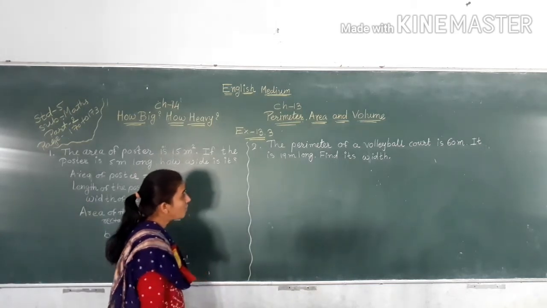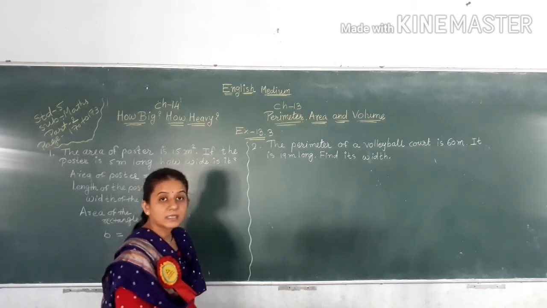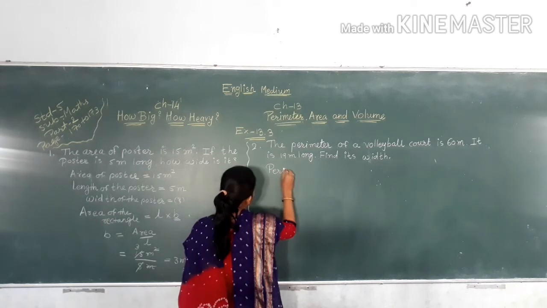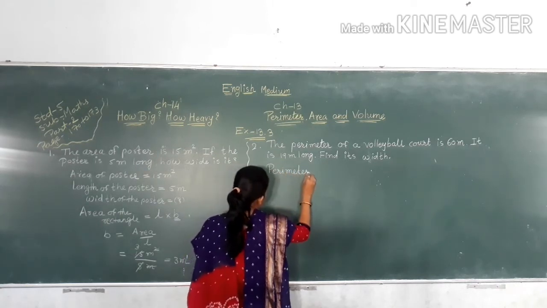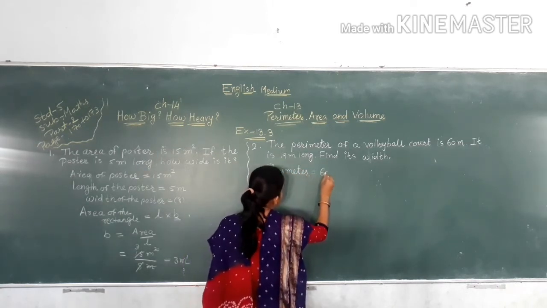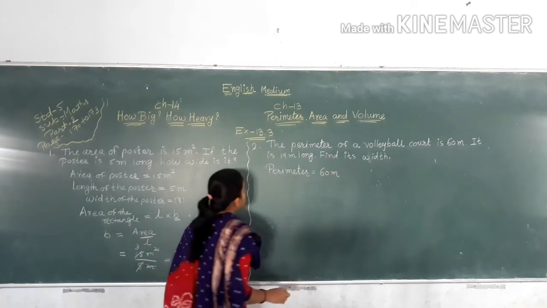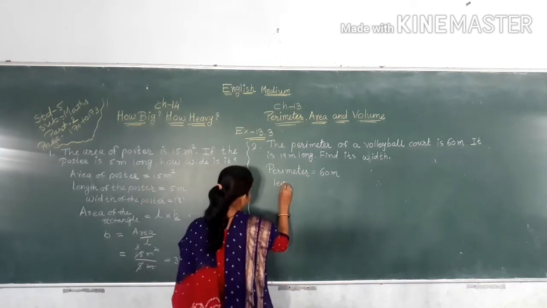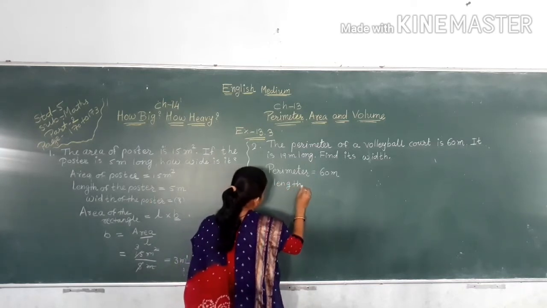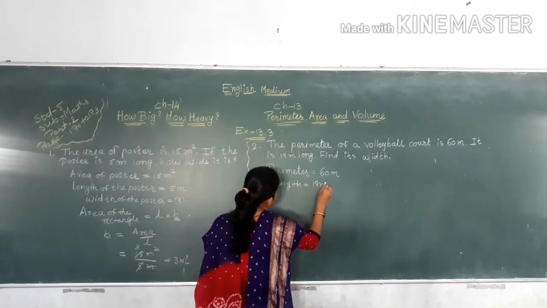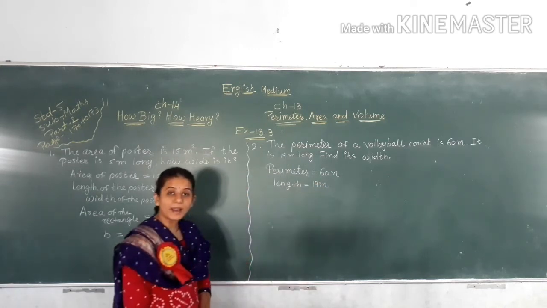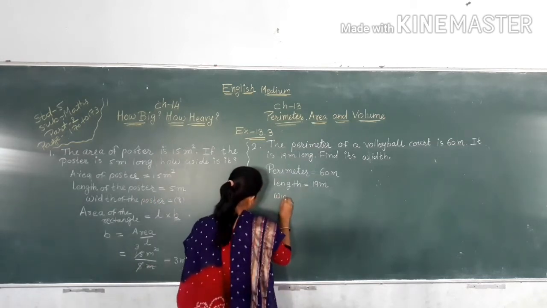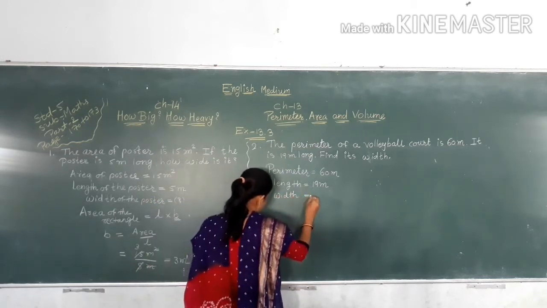The perimeter of a volleyball court is 60 meter. Perimeter is equal to 60 meter. It is 19 meter long. So length is equal to 19 meter. Find its width, breadth. So width is equal to question mark.